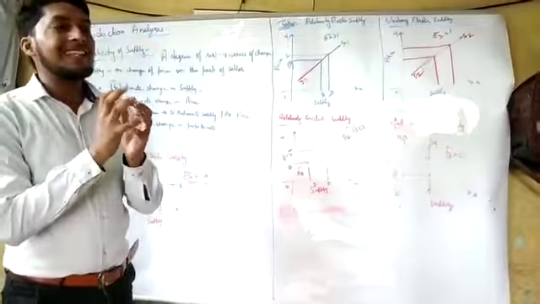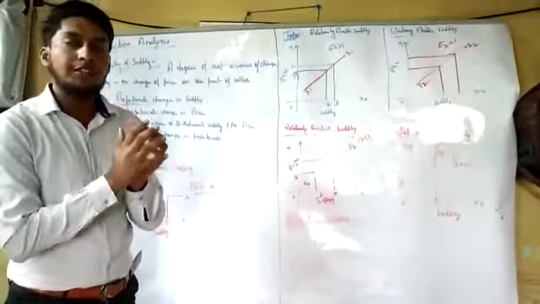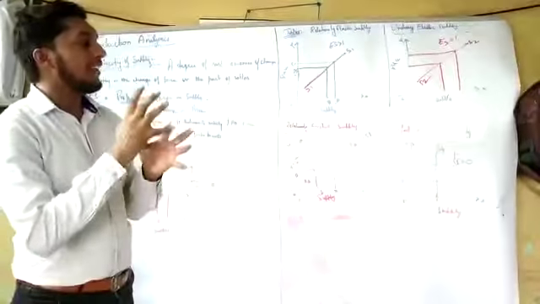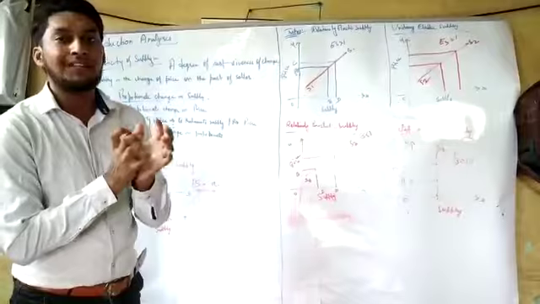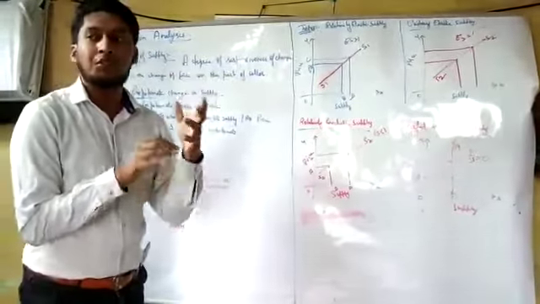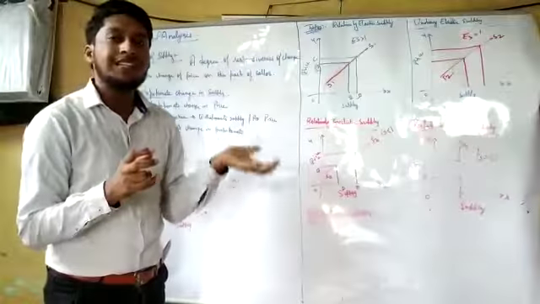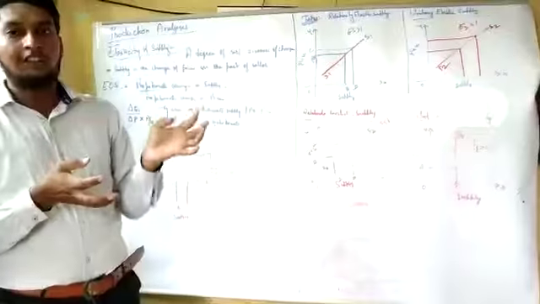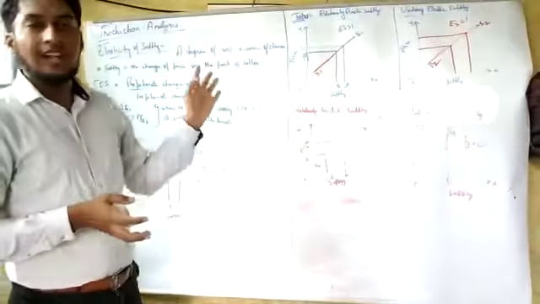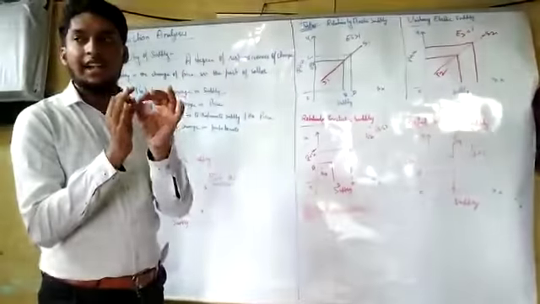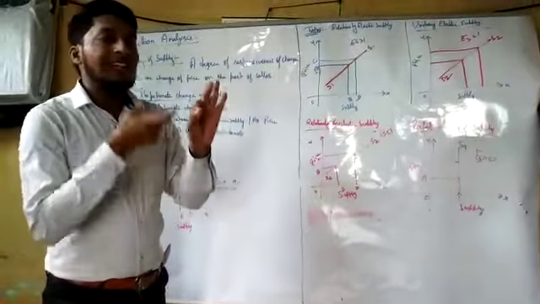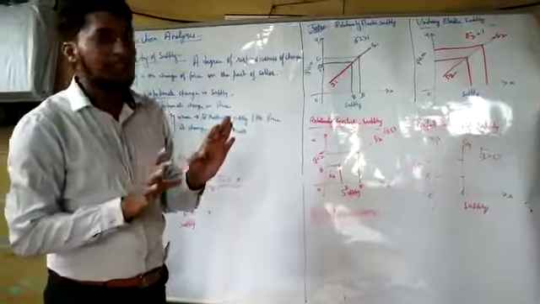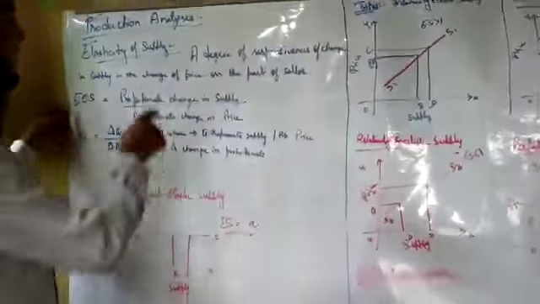When there is extra demand, what happens? The price should be decreased, and in that order we analyze the various aspects of demand. When the demand is good, when the demand is not good, when the demand is nil, when the demand is negative, all those aspects we have identified in the law of demand. In the same way we'll do for the law of supply. Simple to understand: what is the law of supply? When there is an increase in price, there will be an increase in supply. Easy? Let's see what is elasticity of supply.